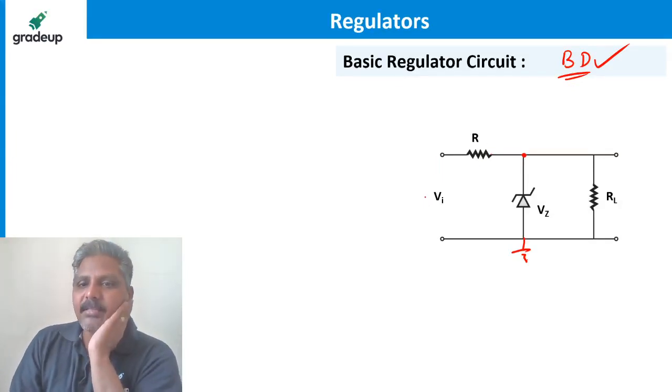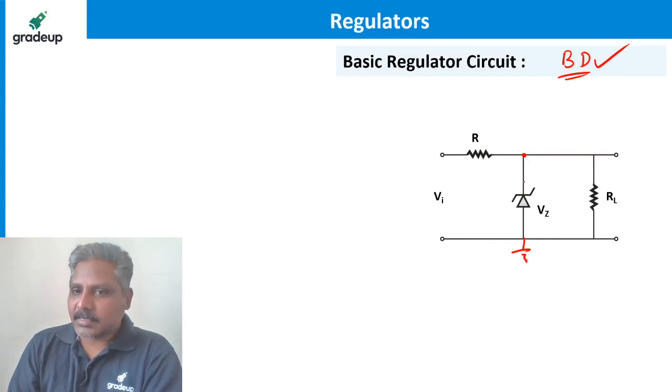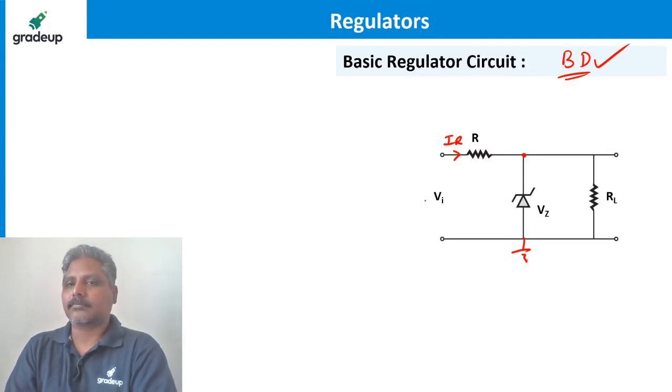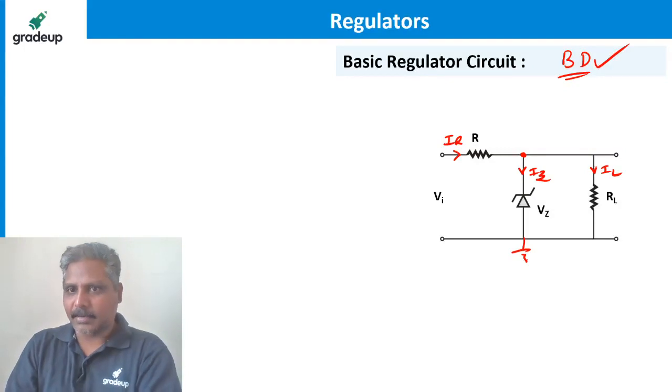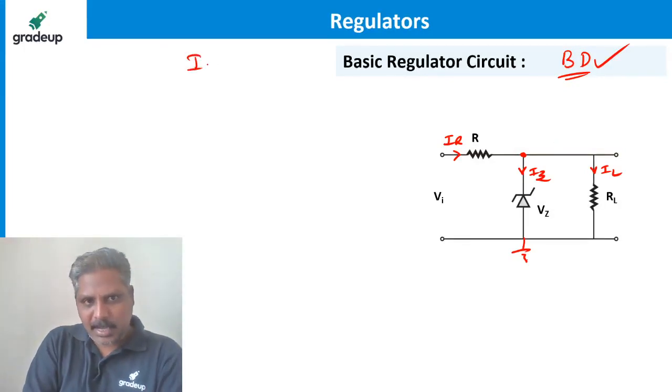Now imagine Zener is under breakdown and the input is supplied, there is some current flowing here. Let us call it IR. At this junction, there is some current going this side, IZ. There is some current going this side, IL. So what is IR now? It is IZ plus IL, correct?